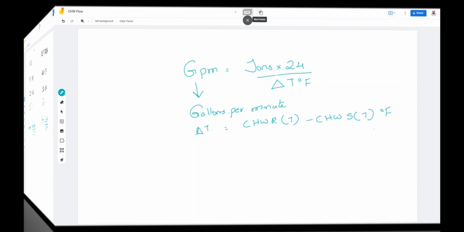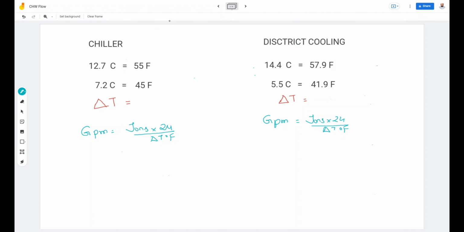Now let us go to the formula and calculate the chill water flow rate in different applications. As we are aware, for a chiller as a standard we have 12.7 degrees centigrade, which is 55 degrees Fahrenheit, and 7.2 degrees, which is 45 degrees Fahrenheit. This is the chill water return temperature and this is the chill water supply temperature. Here the delta T is 10 degrees F,